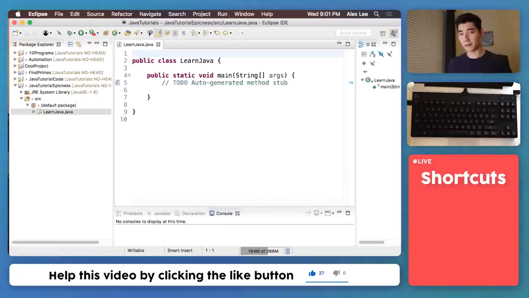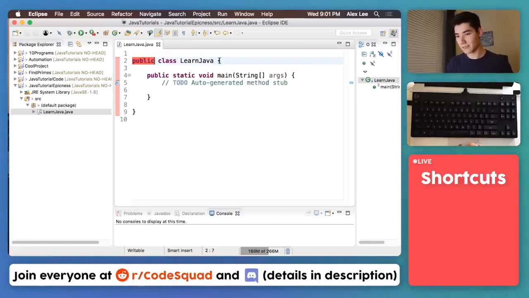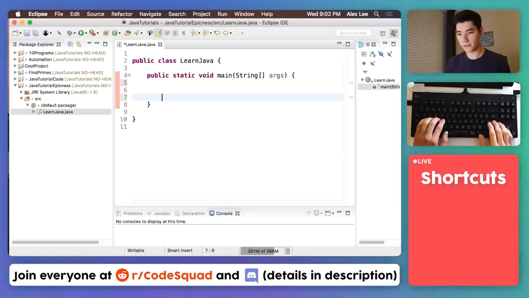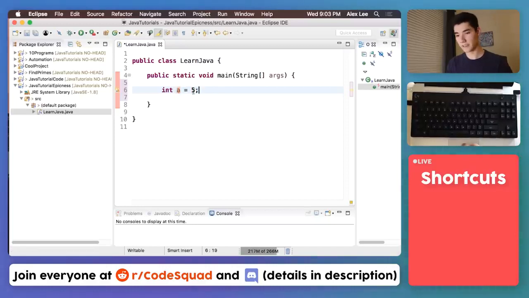So like I said, a programming language is just a bunch of keywords and symbols, and it looks like this Java file already has some keywords and symbols in here for us. A super useful thing we can do in Java is store data. So you can store, say, a number variable in Java by doing this: int a equals, say, 5. This takes the value of 5 and stores it into a. You'll notice this keyword int, that stands for integer.